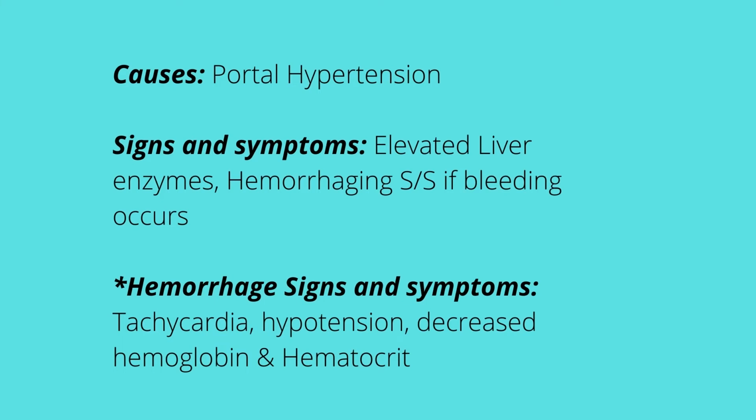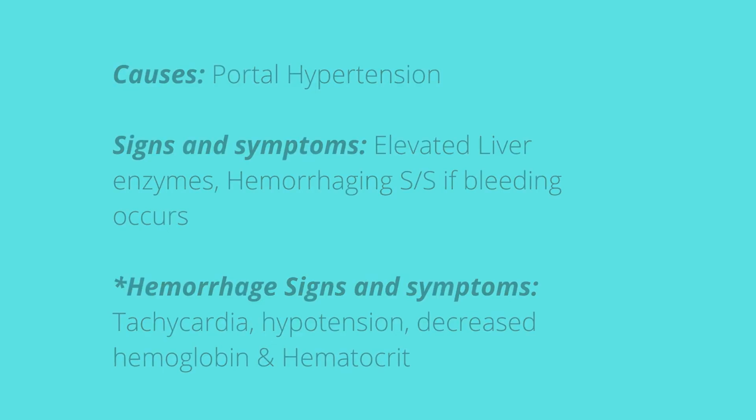Some signs and symptoms of this are elevated liver enzymes, because this is a disorder that has a liver dysfunction. So our AST and ALT levels will be increased, and since there is a risk of hemorrhaging, we'll also check out for signs and symptoms of hemorrhaging, which are decreased hemoglobin and hematocrit. We'll also have tachycardia and hypotension.